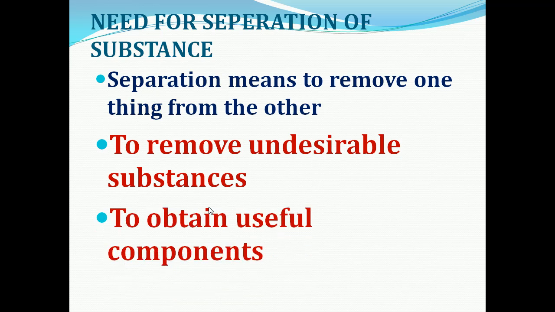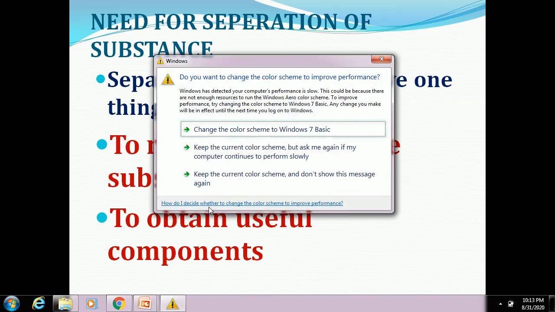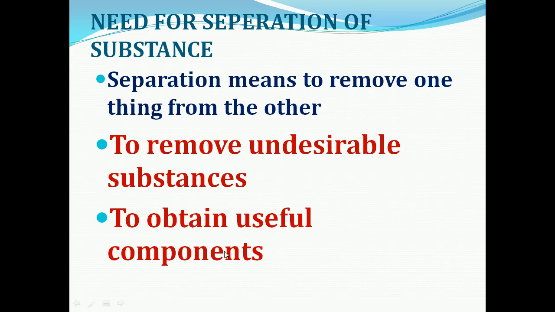Next thing is to obtain useful components. Separation is also used to obtain useful components from a mixture. For example, petrol and diesel are separated out from the petroleum, which is useful to us. It is obtained from the petroleum, which contains impurities and other hydrocarbons also. But we need only the petrol and diesel as we are using them as fuel in the vehicles. So to obtain useful components also we are separating the substance.